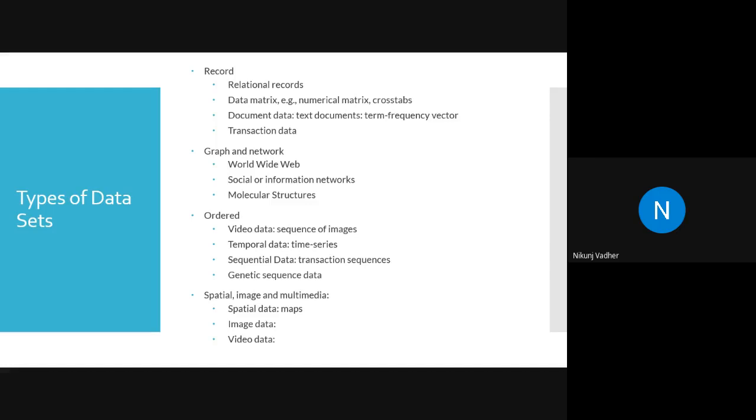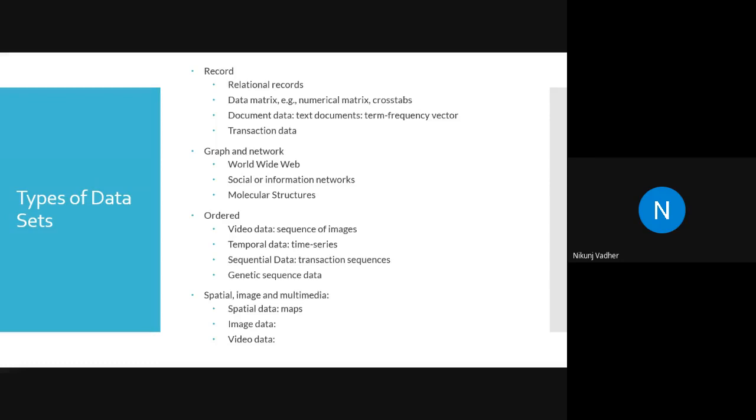So record means in the form of a table, where we will have attributes and tuples. Column names and cell values.